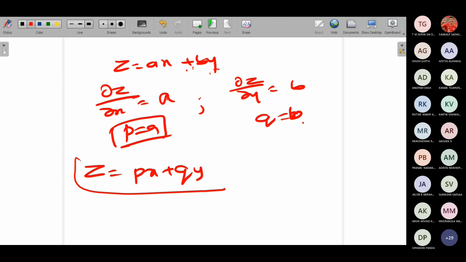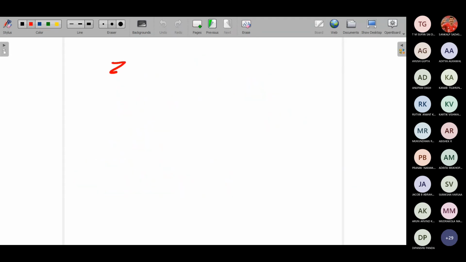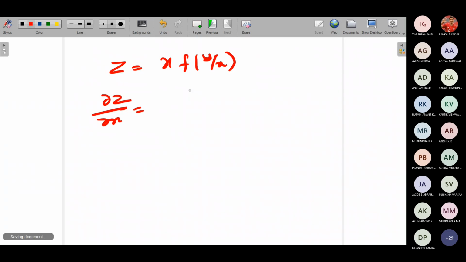Okay. Similarly, I will take one more function. Suppose I take z equals x into f of y by x. I want to eliminate the arbitrary function from this. So again I'll find dou z by dou x. What will be dou z by dou x?